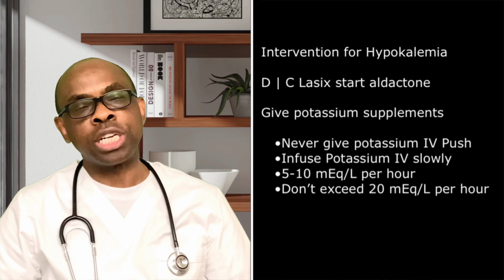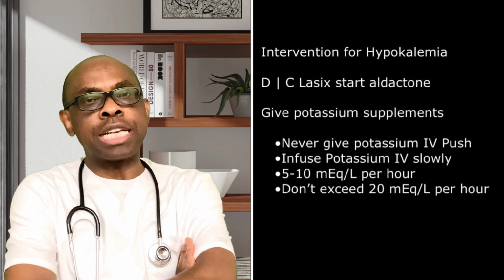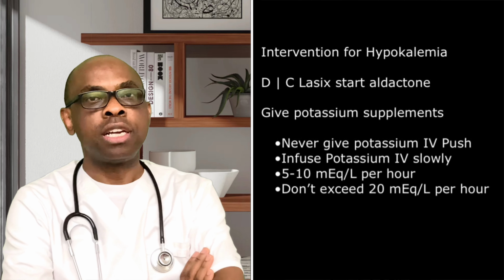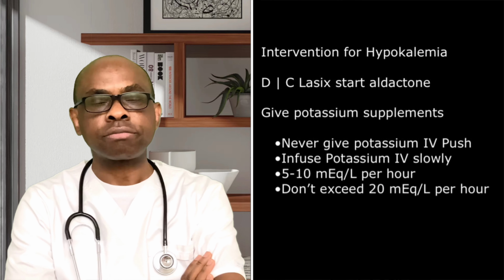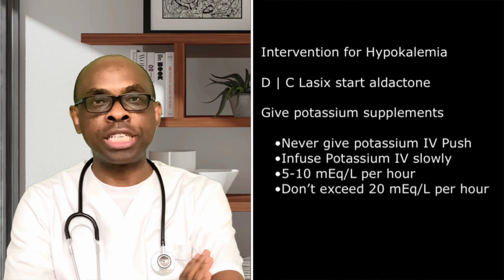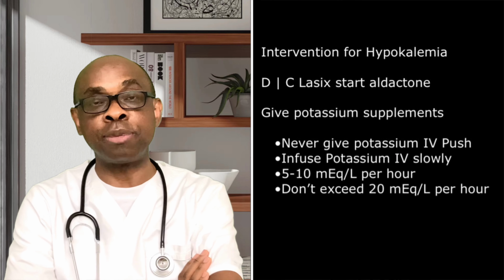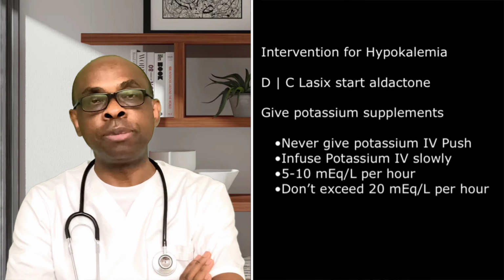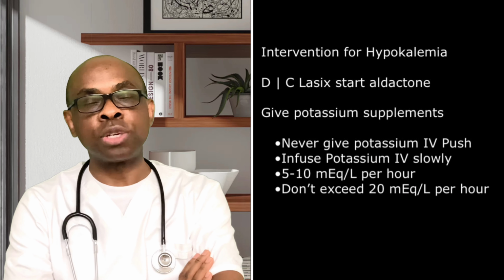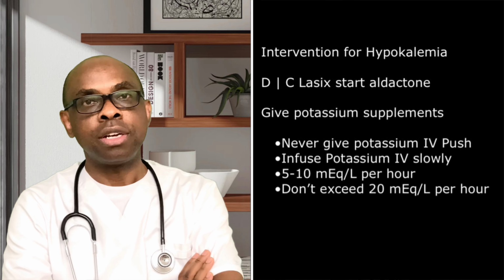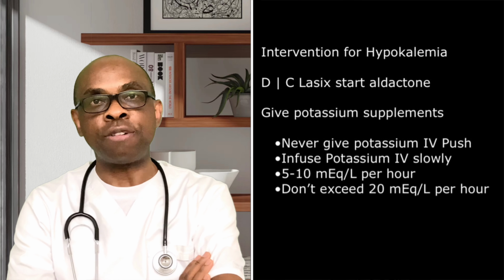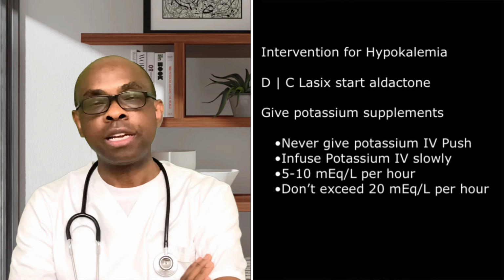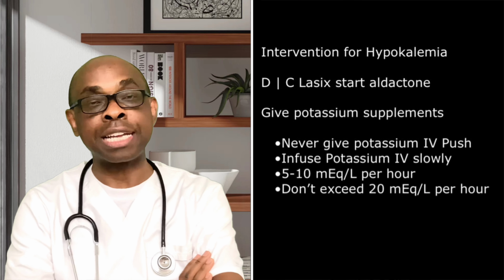It's very, very crucial. But let me quickly say this as part of the things that you need to note when you are giving potassium through IV. Number one, you have to make sure that you shake it a little bit after it's been supplied from the pharmacist. Shake it a little bit before you give it to them. Don't give it to them IV push, like I said. Number three, it must be infused slowly, 5 to 10 milliequivalent an hour. It must not exceed 20 milliequivalent an hour.